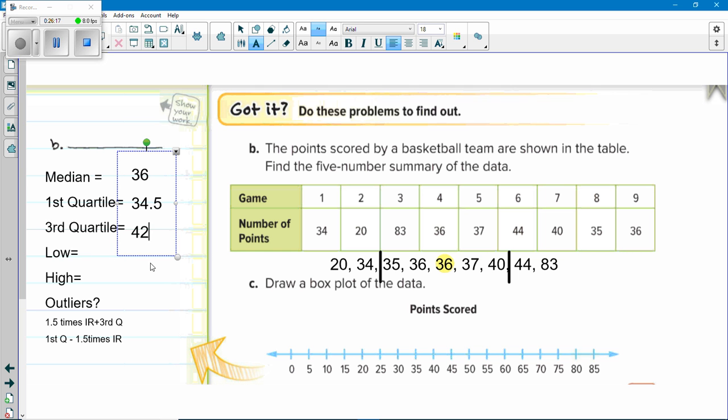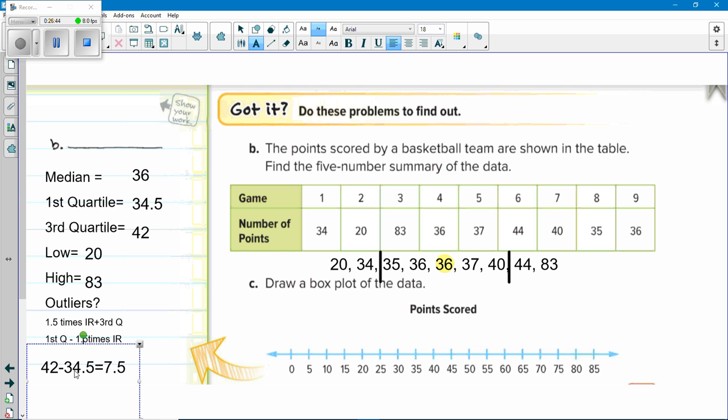The low number is 20. The high number is 83. Are there outliers? Well, we have to find that interquartile range. So 42 minus 34.5, which equals 7.5.